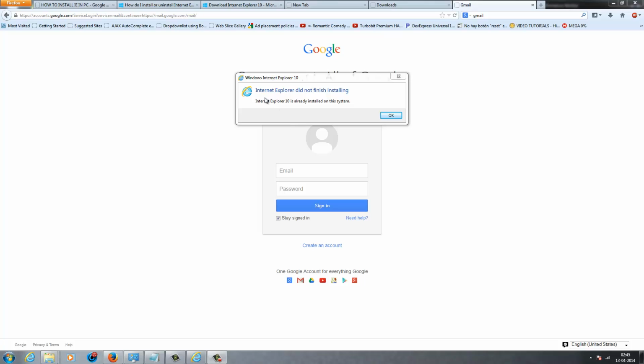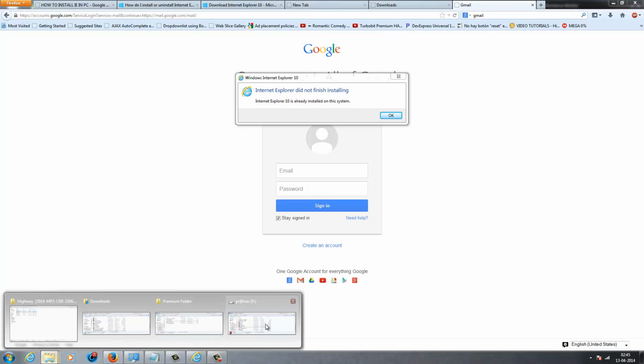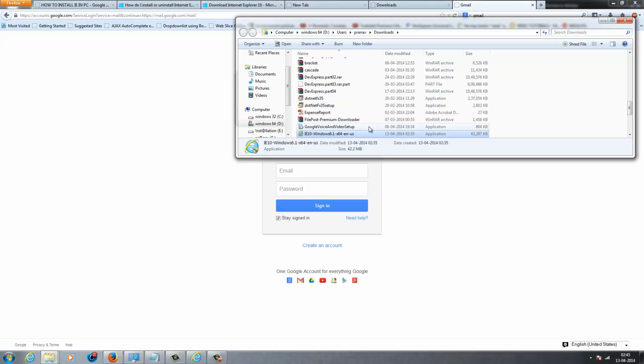Actually, I've already installed Internet Explorer on my PC. Just double click on your installer file and follow the procedure. After some time your IE will be installed, and after the restart your settings will work.